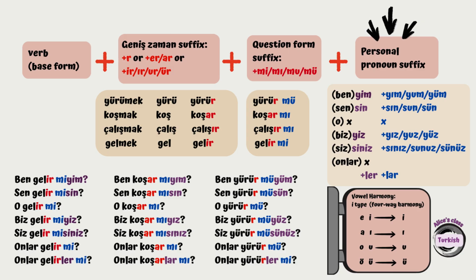I want to draw your attention to one more thing, which is onlar, the use of onlar with ler and lar. So if you choose to use ler and lar, the plural suffix for onlar, look at the order. We put the plural suffix ler and lar first, and then we attach the question form suffix mi, mı, mu, or mü. So let's remember that.